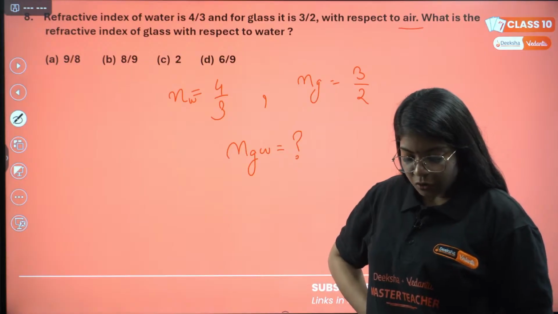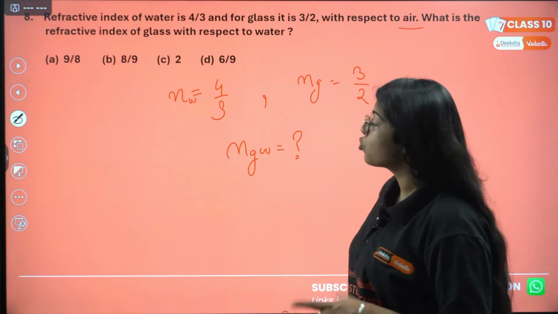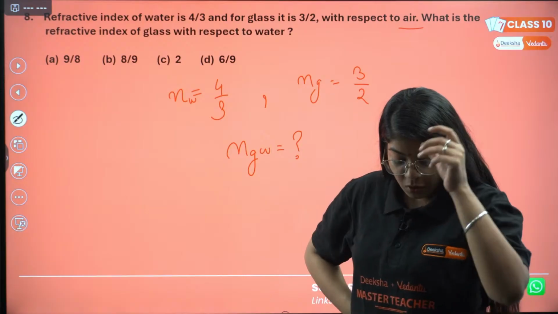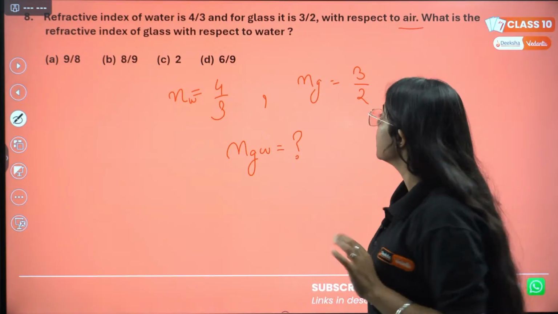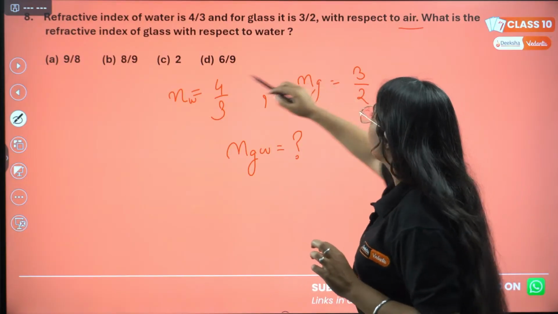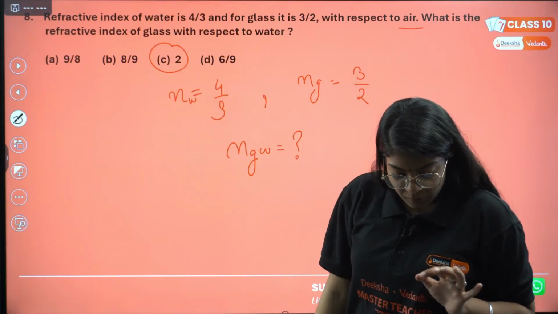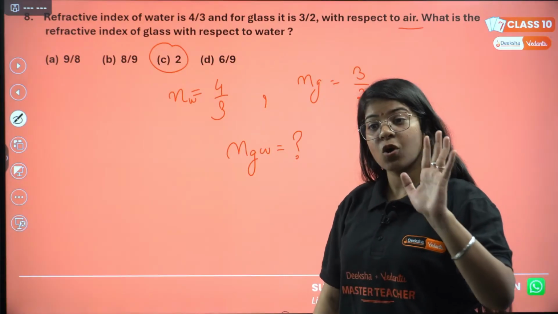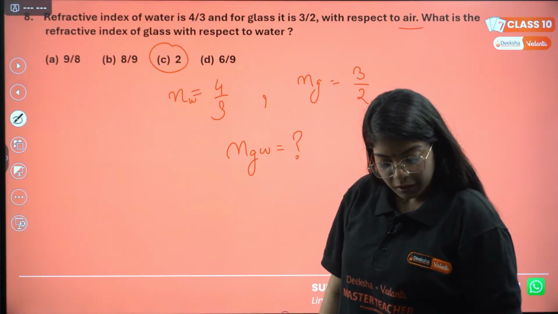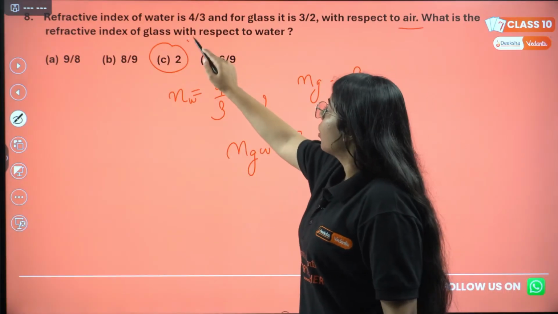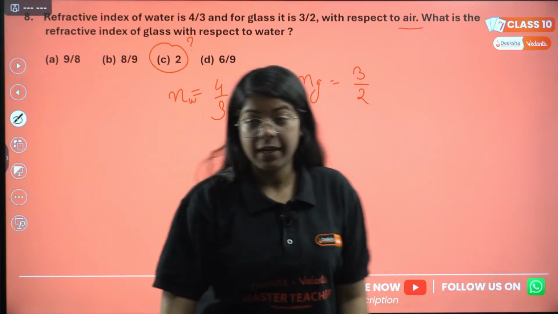Let me know the doubt, and until then I want everyone to solve this question and let me know the answer. Okay. Arjun is saying C. C is 2. Okay, Arjun is saying that the answer is 2. Yes, Arjun, I saw your answer. Don't spam, okay? So, let's see if Arjun is correct or not.